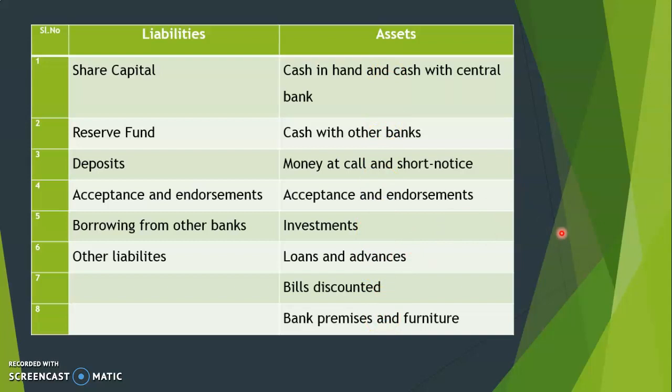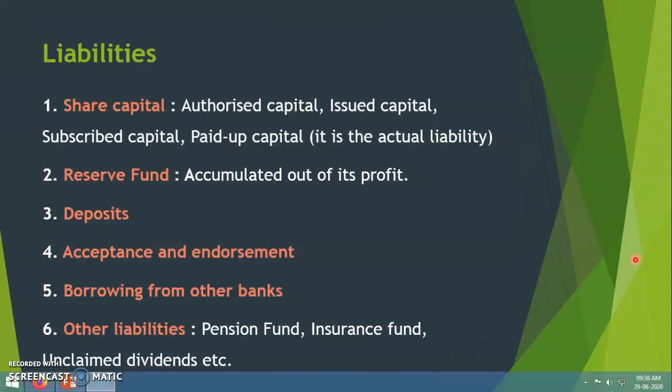Now let's discuss each item. Liabilities: the first item is share capital. What do you mean by share capital? It is the capital raised from the public by issuing shares. So there is authorized capital.